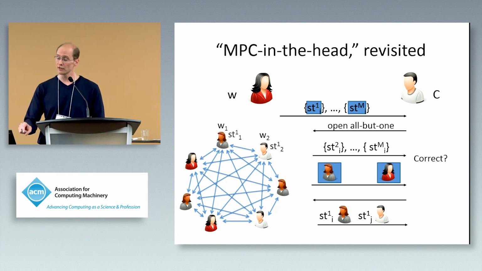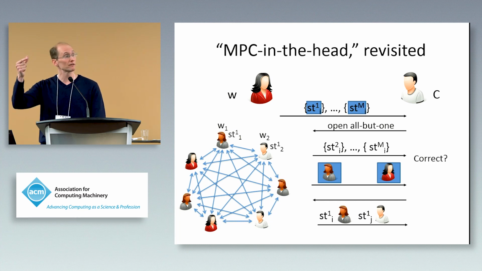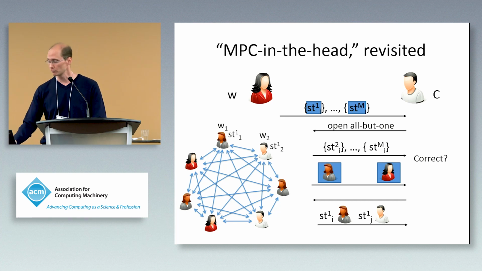Now, of course, to allow the verifier to see that things are done correctly, the verifier must also have access to the state of the open parties in that protocol execution, but that can be done by selectively opening some of the party's state from the preprocessing phase that was used in running the protocol.